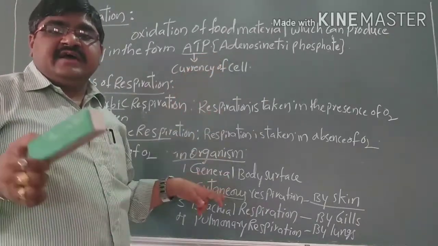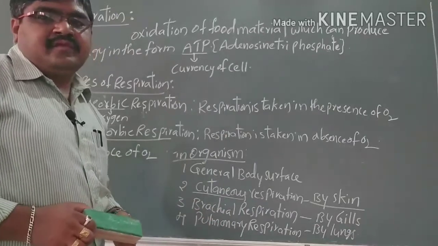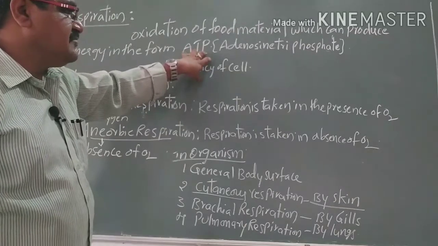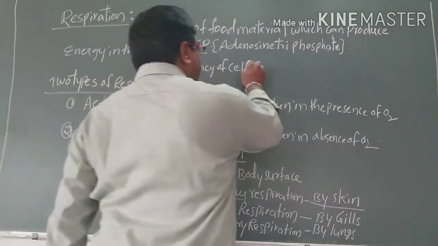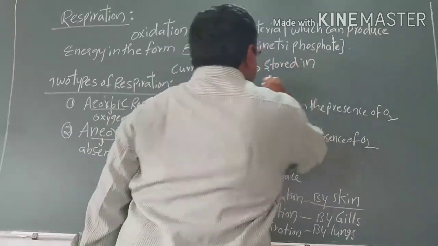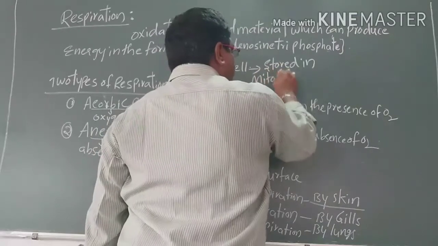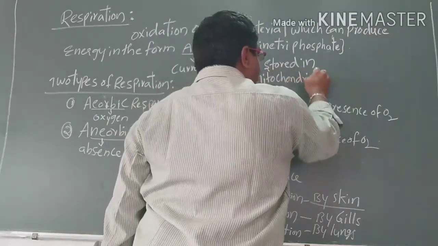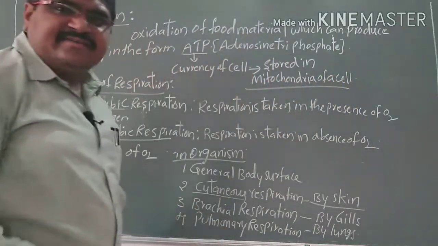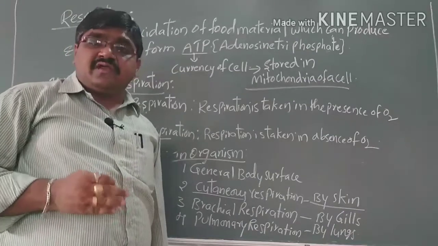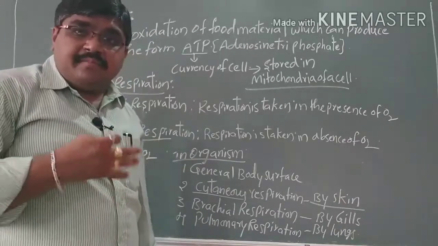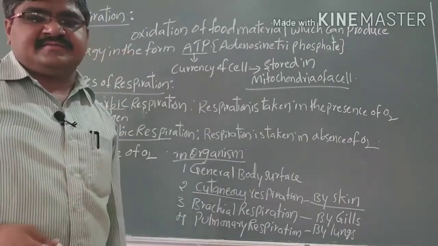ATP is called the currency of the cell. It is stored in the mitochondria of the cell, and whenever required, it provides energy for the cell's metabolic processes.